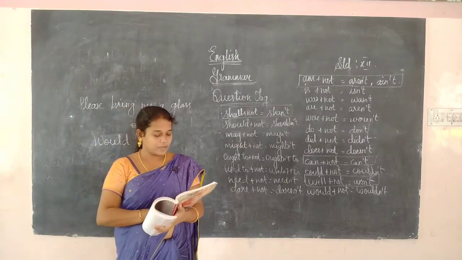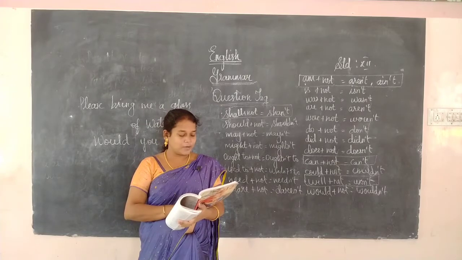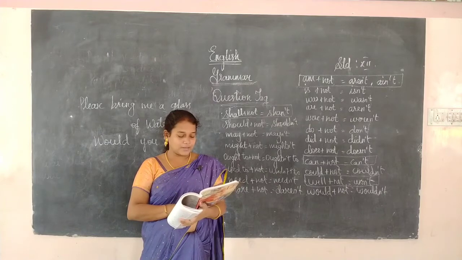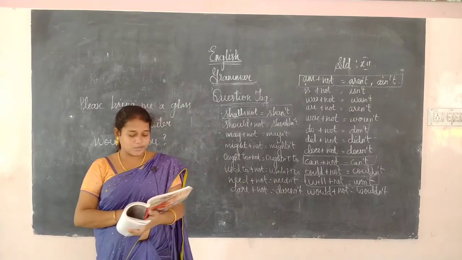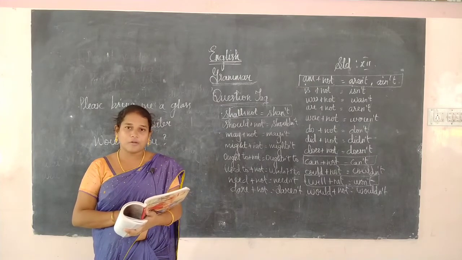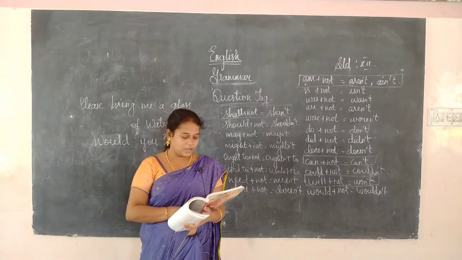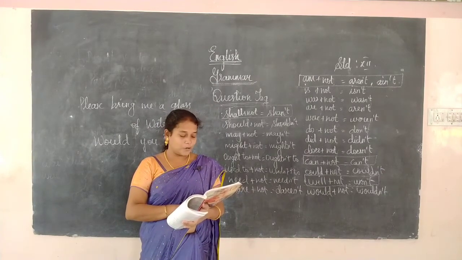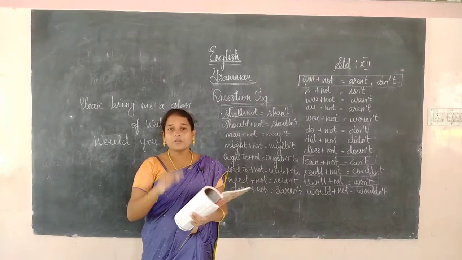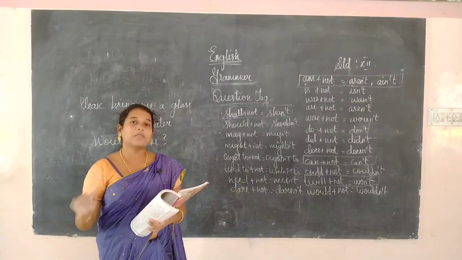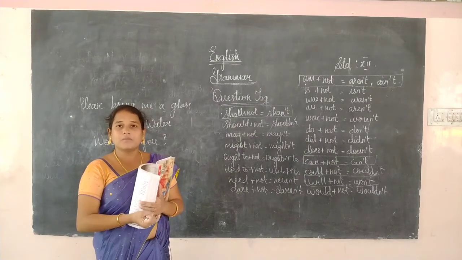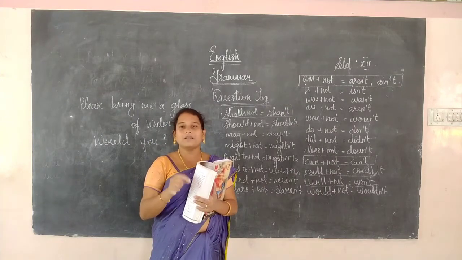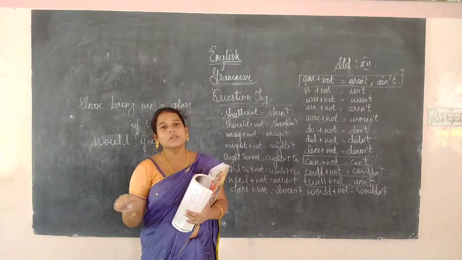Next, the subjects someone, nobody, somebody, anyone, no one, everything, everyone, everybody are singular in meaning. All of them are singular: somebody, no one, nobody, anyone, anybody, everybody, everything, everyone. Yet the pronoun they is used in the question tag. Even though they are singular, we will use the pronoun they there.